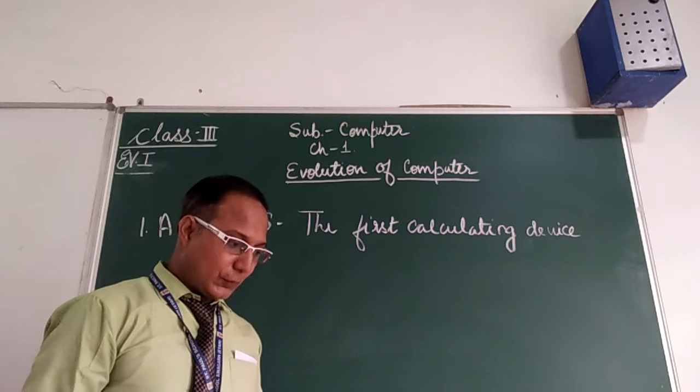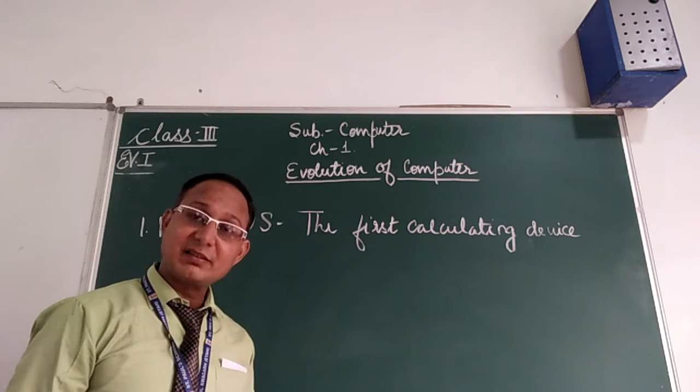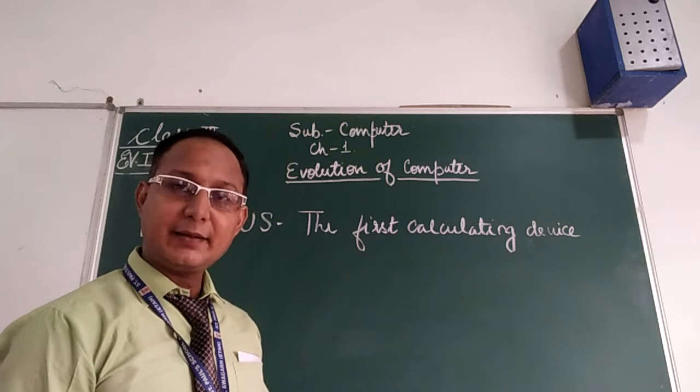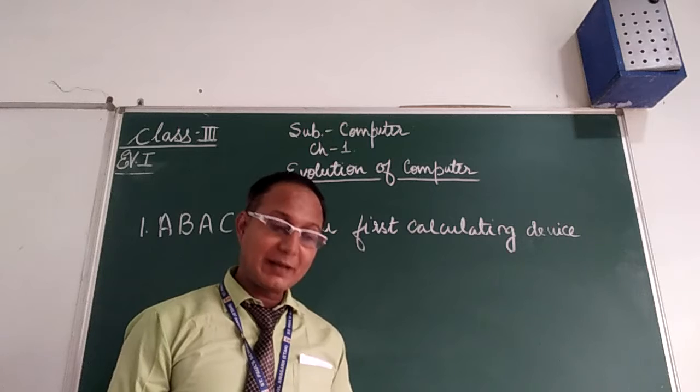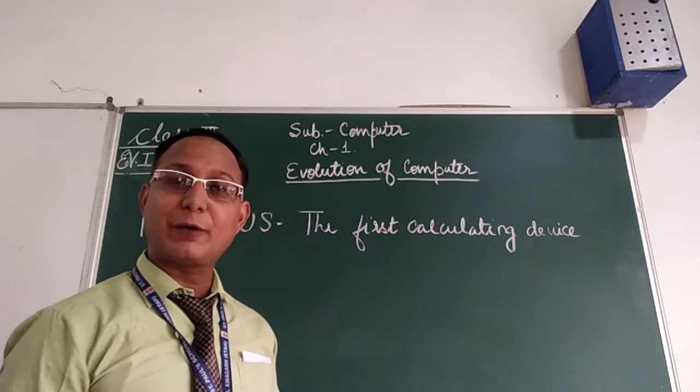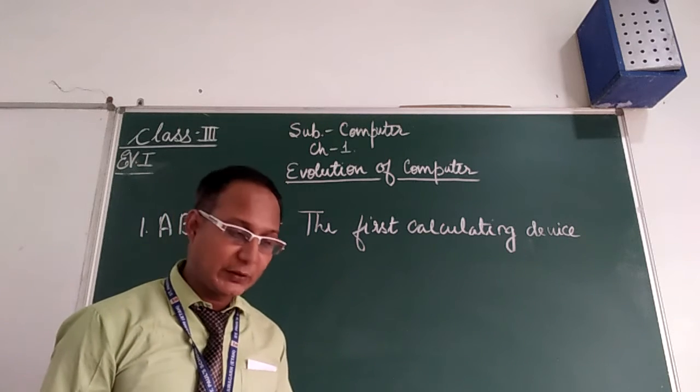So, what is abacus? Let's study, look into your books and go through it and hear carefully. It was a simple calculating device. It was the first calculating device. It was invented in the 4th century.